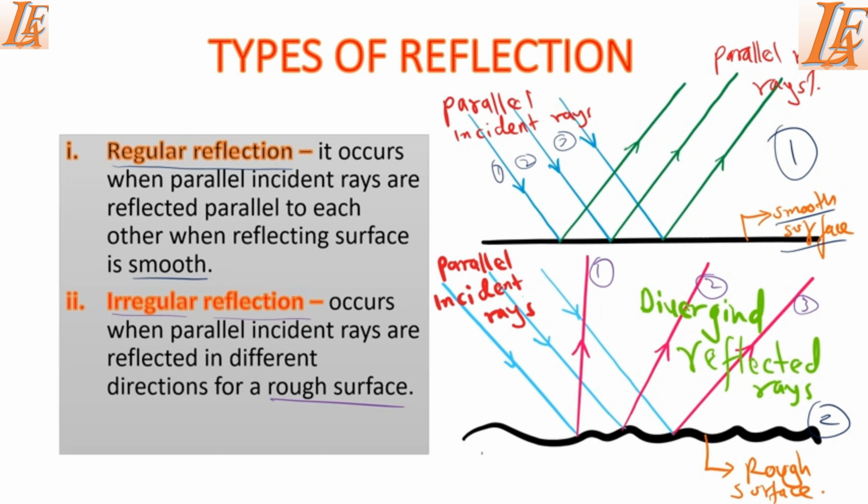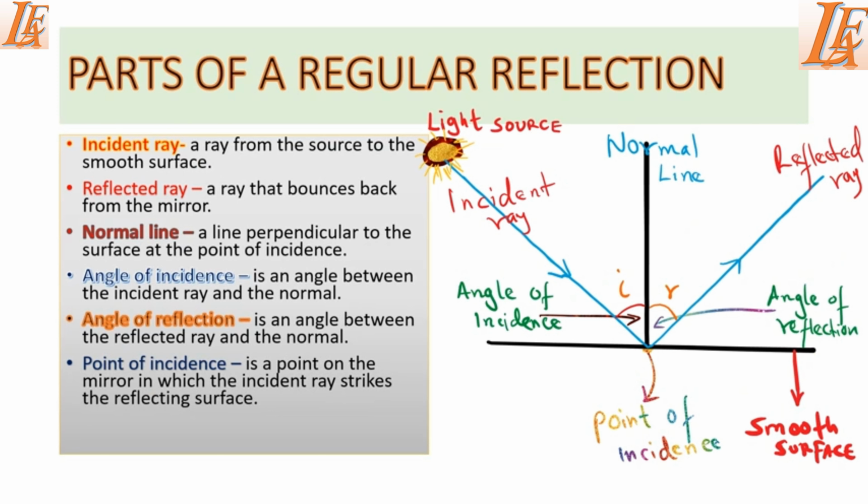So for you to have irregular reflection, you must have a rough surface. But if you have a smooth surface, then you are going to have what we call a regular reflection. And that's why the mirrors we have at home, the side mirrors, are made with a very smooth surface so that they can produce regular reflection, which can form an image which you can see and interpret correctly. So before we can move to the laws that govern reflection, it's very important for us to discuss the terms associated with reflection. So the first term that we can discuss here is the incident ray.